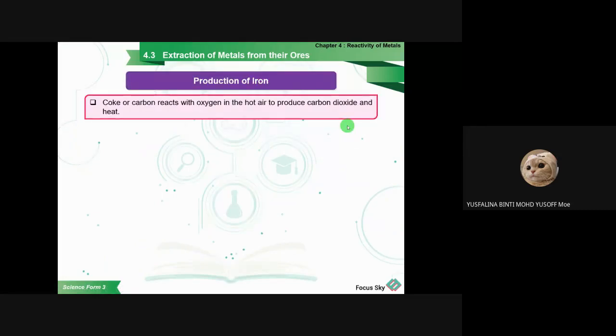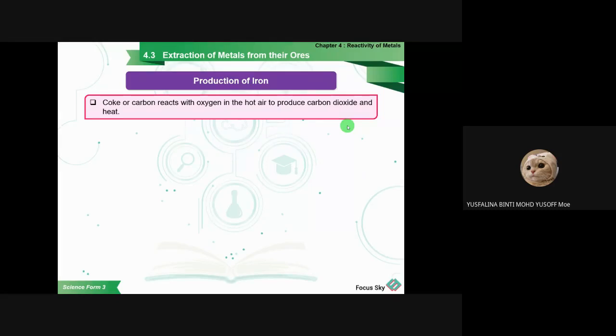Right, the production of iron. The first one we have to see is the production of iron. Remember, we put two mixtures there, limestone and iron ore, right? The first one we want is the iron. So the first part is the production of iron.